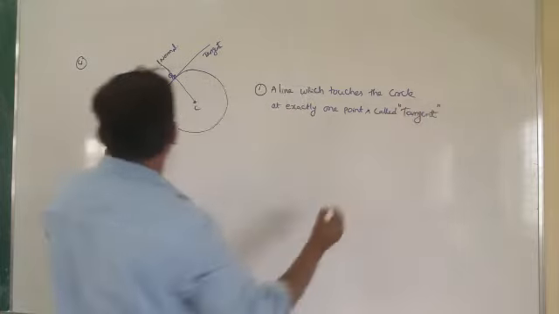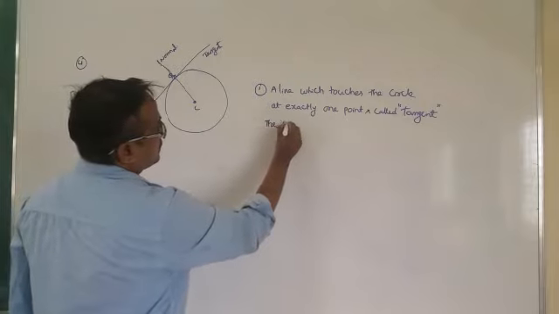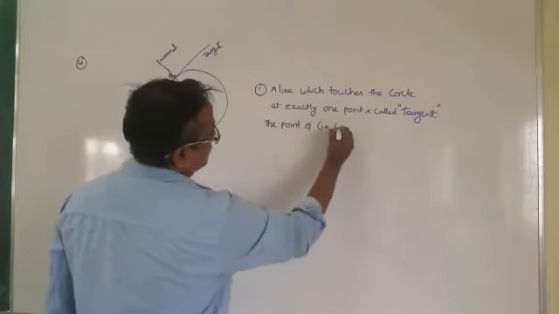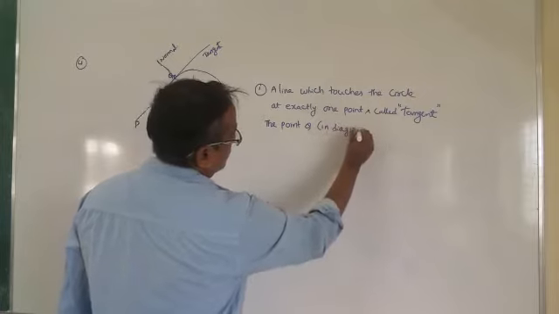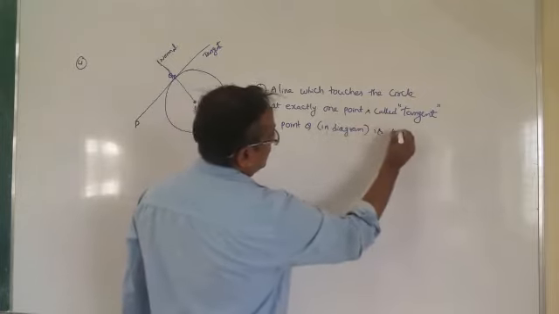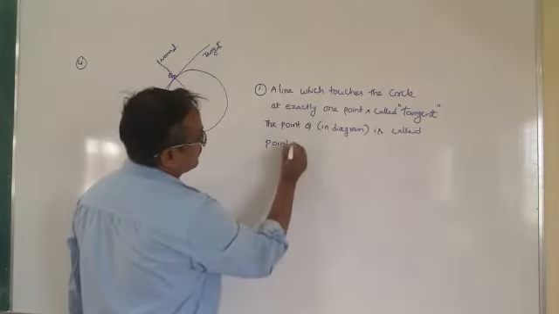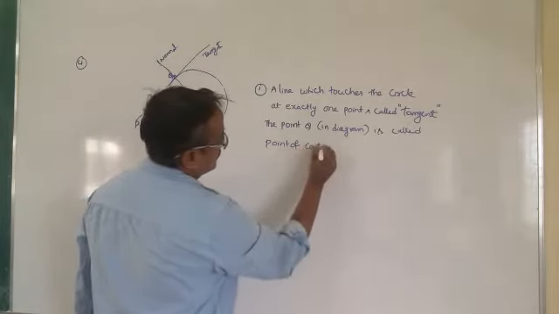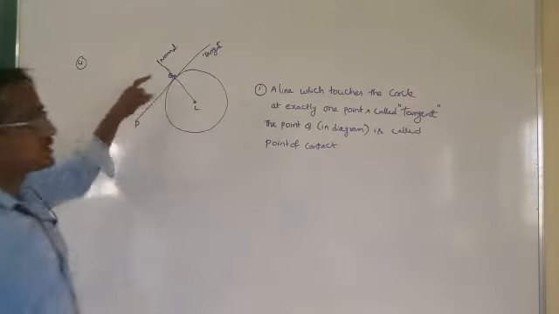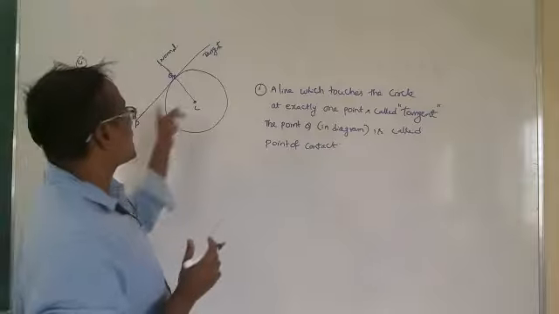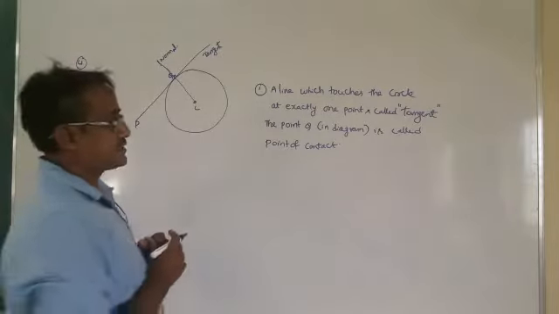Now the point Q in the diagram is called the point of contact. So this point is called the point of contact. This line is called the tangent.